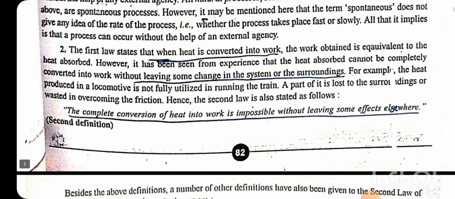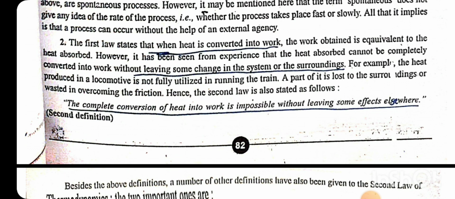The first law states that when heat is converted into work, the work obtained is equivalent to the heat absorbed. However, it has been seen from experience that the heat absorbed cannot be completely converted into work without leaving some change in the system or surrounding. For example, the heat produced in a locomotive is not fully utilized in running the train. A part of it is lost to the surrounding or wasted in overcoming the friction. Hence, the second law is stated as follows: the complete conversion into work is impossible without leaving some effects elsewhere.